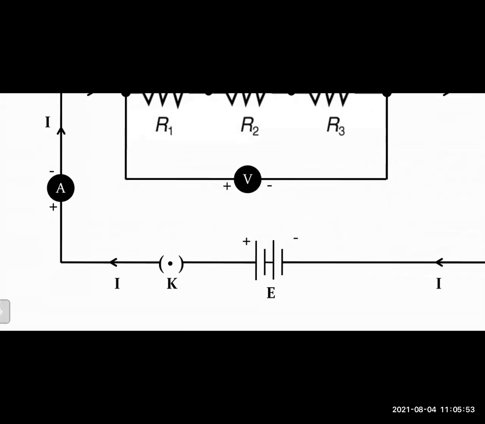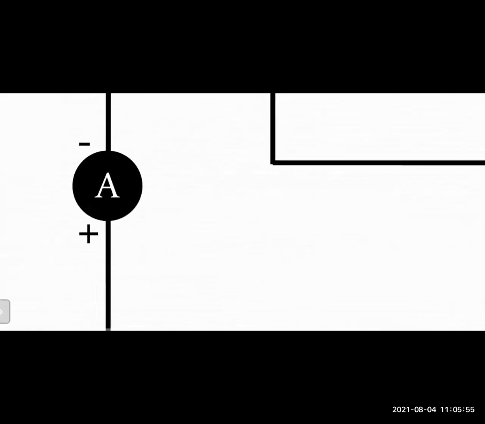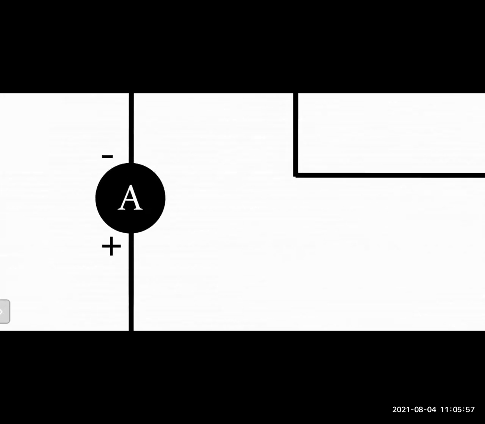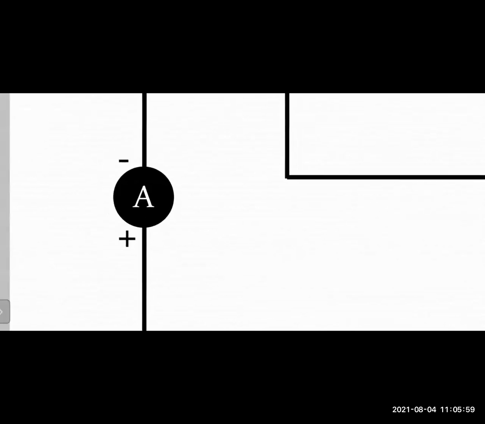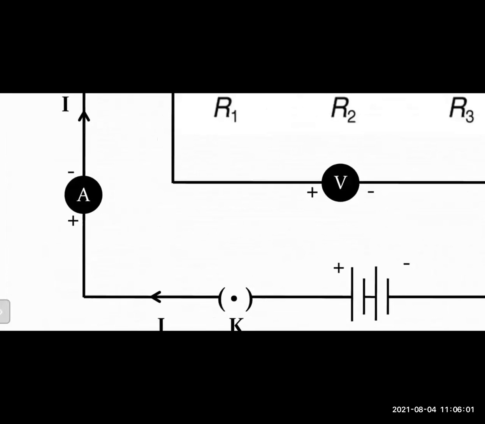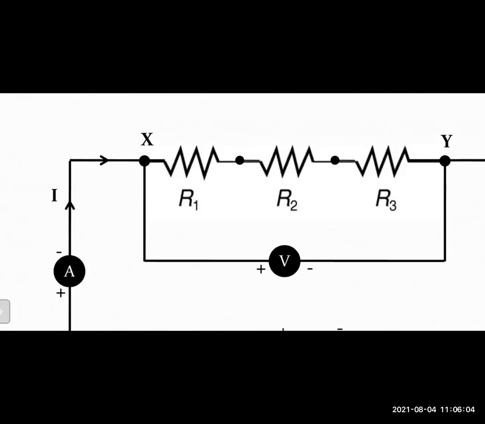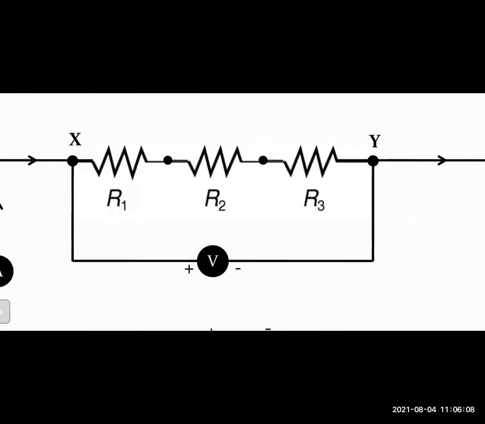Then you have here a device called an ammeter. An ammeter is a device used to measure the amount of current flowing. Then between those two points X and Y, you can see there are three resistances R1, R2 and R3.